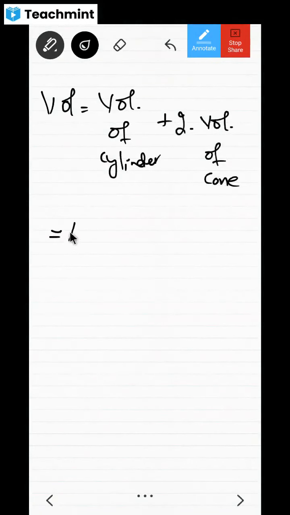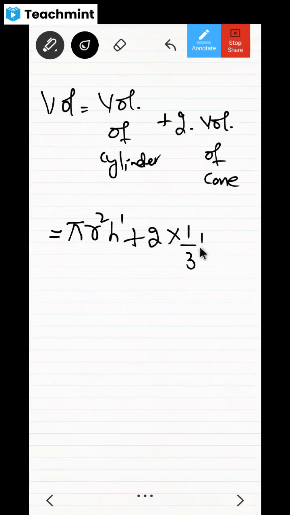What is the volume of the cylinder? It is going to be pi r square h dash, no? Because the height of the cylinder is h dash. Okay, please be careful here. Pi r square into h dash plus 2 into the volume of the cone, which is going to be 1 by 3 pi r square h, no? So I'm using the same r because both are the same. So for the cone it is h and for the cylinder it is h dash. Understood?